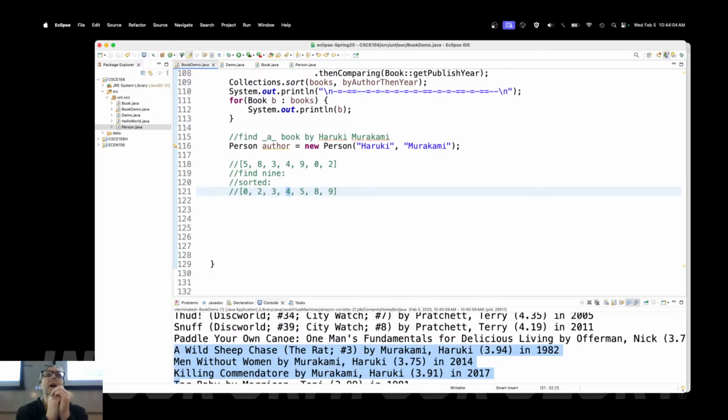What if instead I looked at the middle element here, 4? The thing that I'm searching for is 9. Do I need to pay attention to anything in the lower half of this array? Nope. Because if 9 exists, it's going to be in this half of the array. There's one comparison. Now I'm looking at this half of the array.